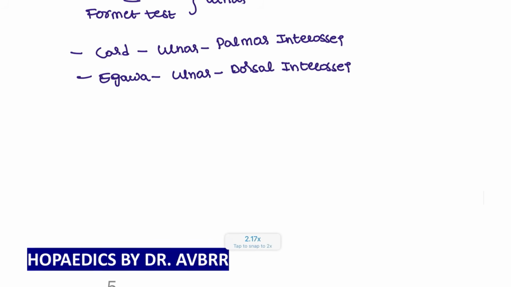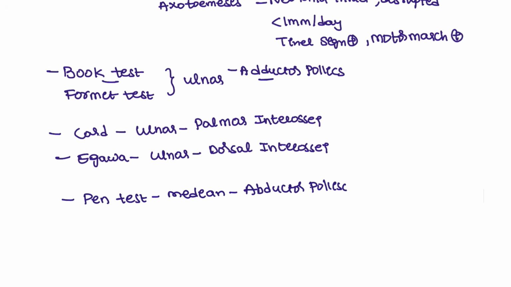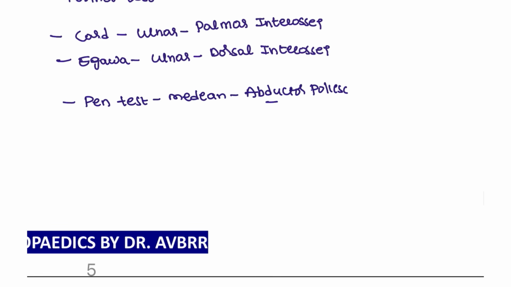Next, for the patients who are suffering from median nerve problems, that is the Pen test. This is for the median nerve, and this is for the abductor pollicis. Don't confuse here. This is the adductor pollicis, and this is the abductor pollicis for the Pen test. We also have the OK sign, right? In the OK sign, we are checking the median nerve, and more specifically the AIN, the anterior interosseous nerve.